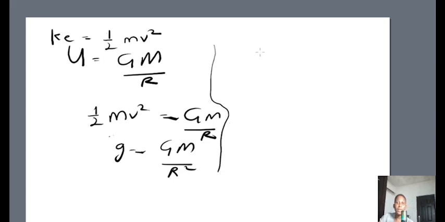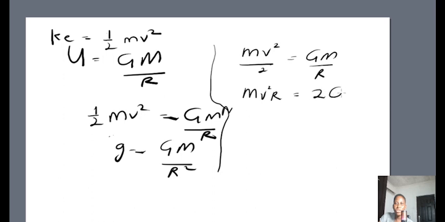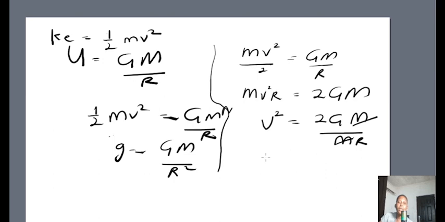So we have that mv square over 2 is equals to what? Gm over R. So if you cross multiply, you know that mv square R is equals to 2Gm. So let's take our v square. So v square is equals to 2Gm over what? M, R, right? M is here, M is here, so we have cancelled the M. So V square is equals to 2G